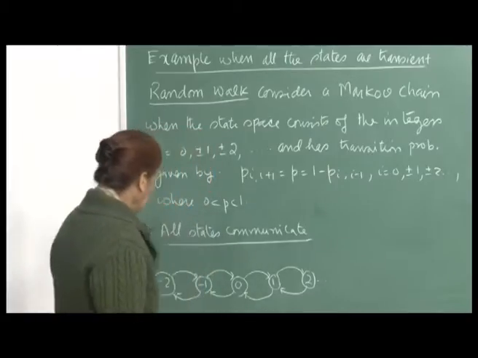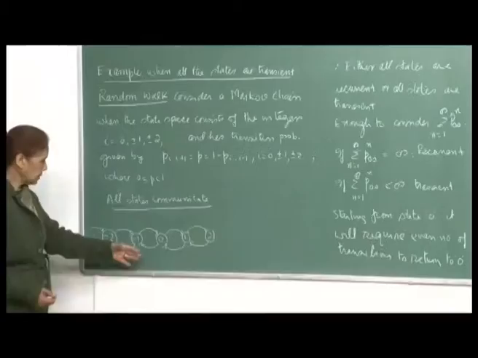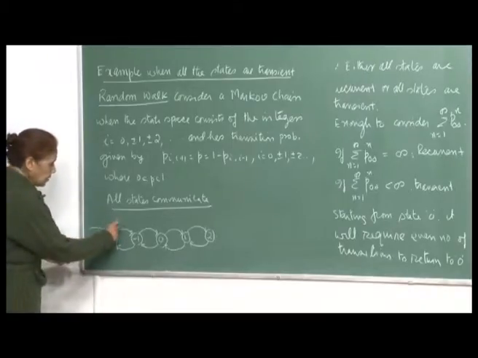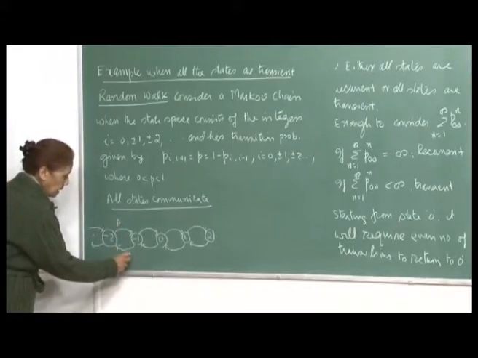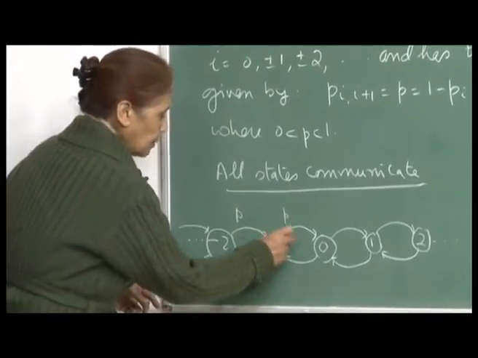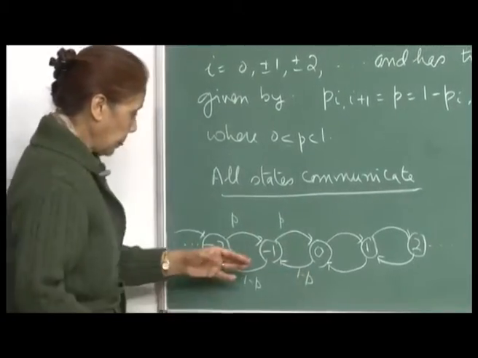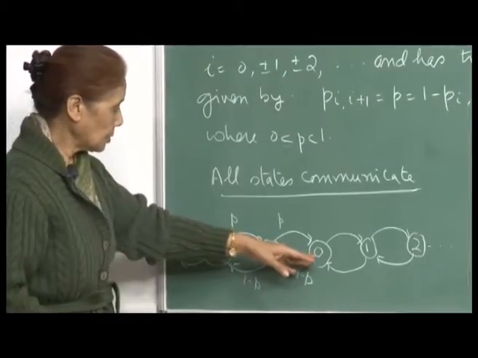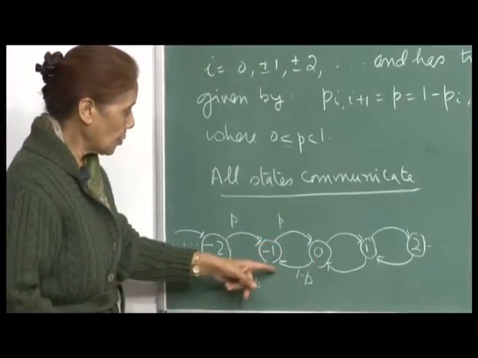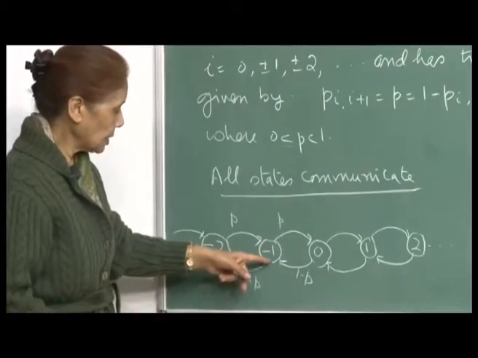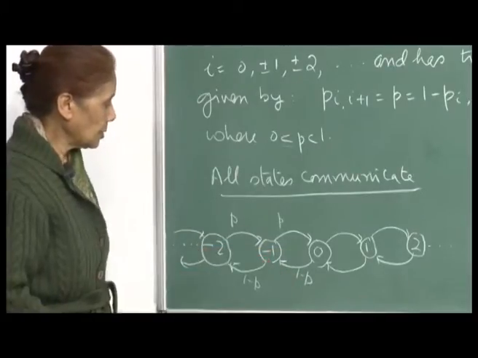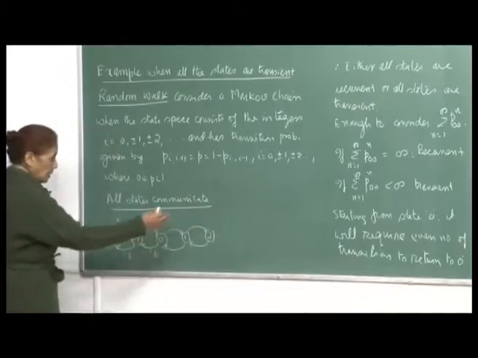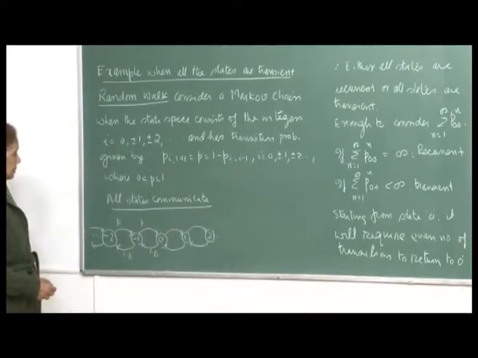This is the idea. Diagrammatically, if you look at the transition diagram, these forward probabilities are p and the backward probabilities are 1 minus p. From minus 1 you can go forward to state 0, and from 0 if you go backwards, you transition to state minus 1, with probability 1 minus p. Therefore, this process can go on either side. So, this is your transition diagram.